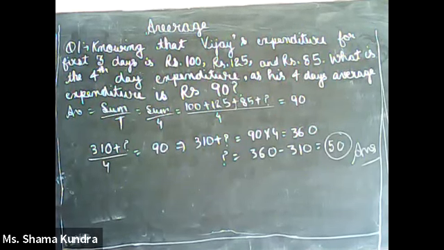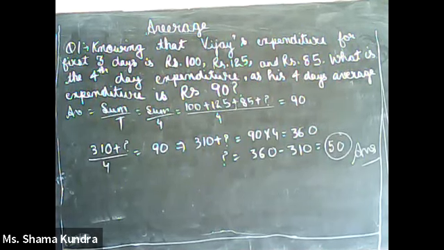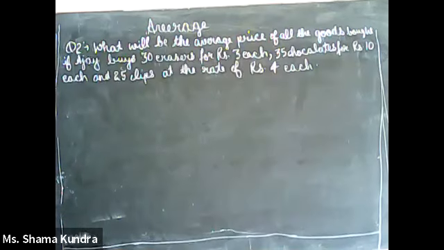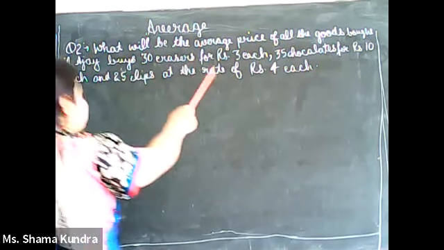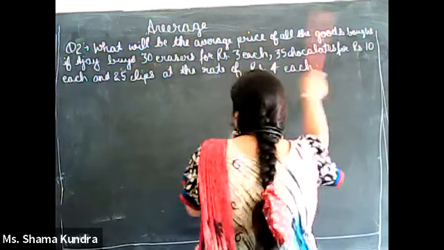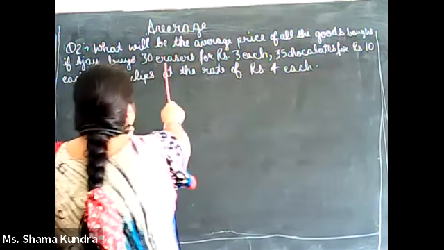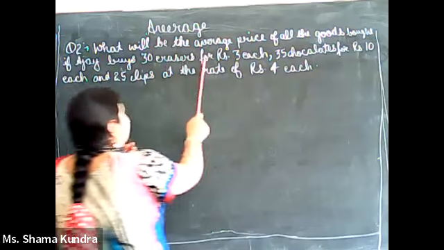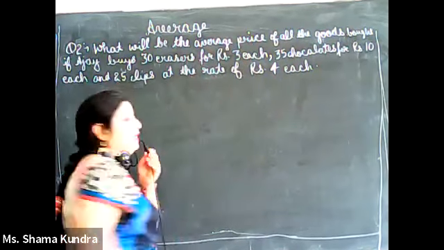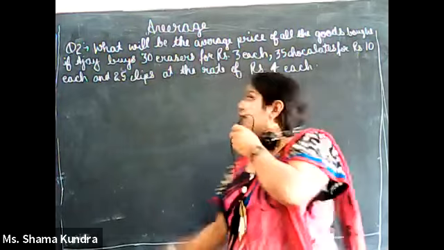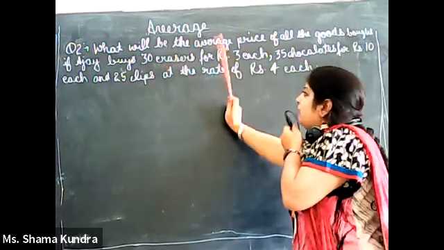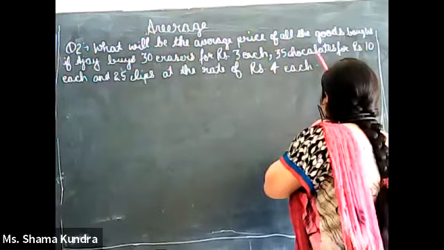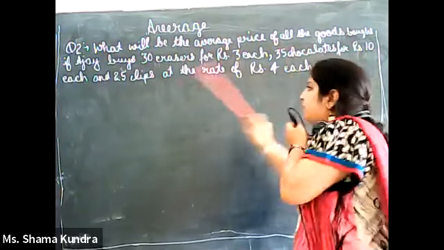Now moving on to the next question. The next question is, what will be the average price of all the goods bought if Ajay buys 30 erasers for rupees 3 each? Means cost of one eraser is 3 rupees and he buys 30 erasers. 35 chocolates for rupees 10 each.